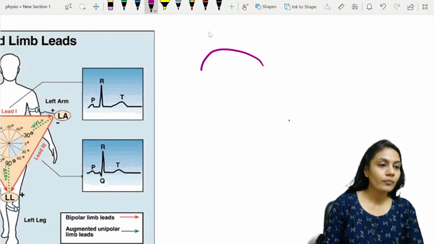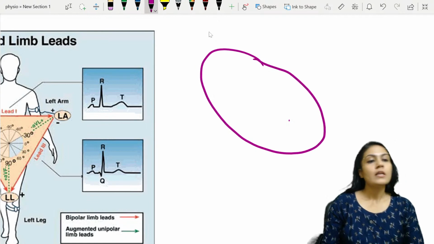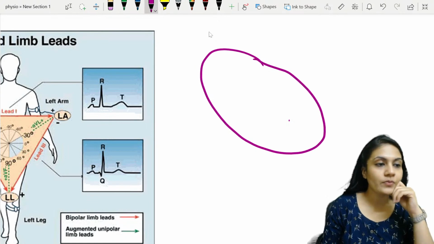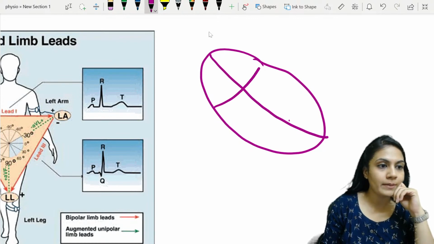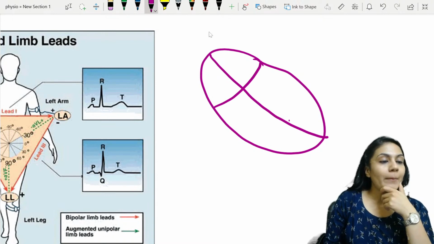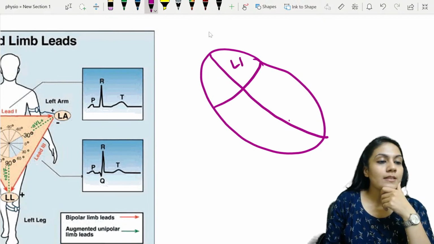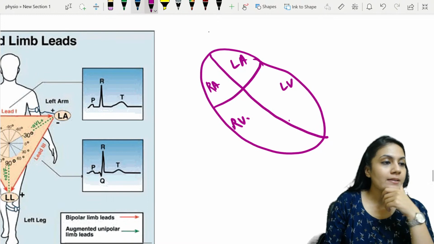Do we know what? Suppose this is the heart. I know my drawing is a bit pathetic, but anyways, better for the understanding. Okay. So suppose this is the left atrium, left ventricle, right atrium, right ventricle. Now understand, the SA node will be somewhere here, right?